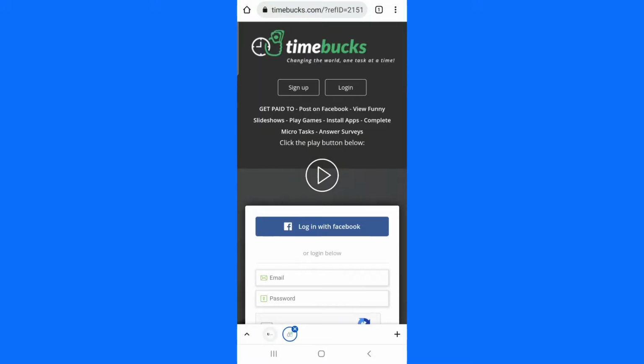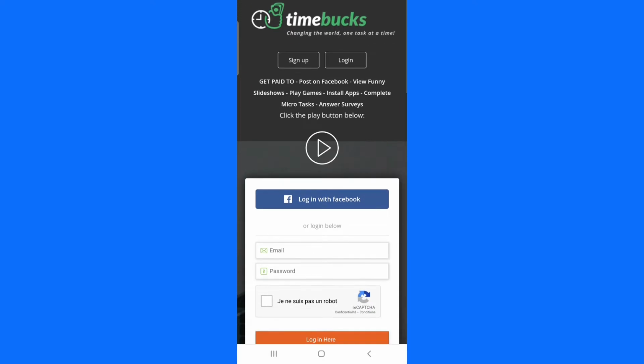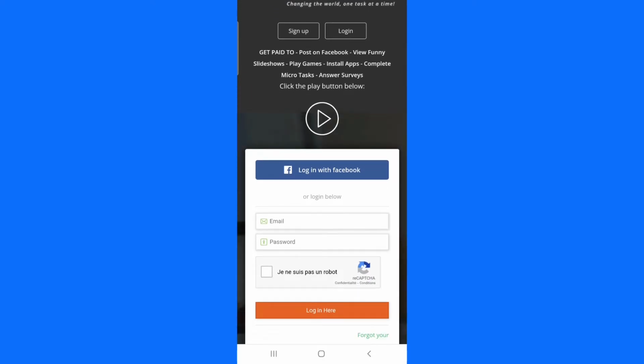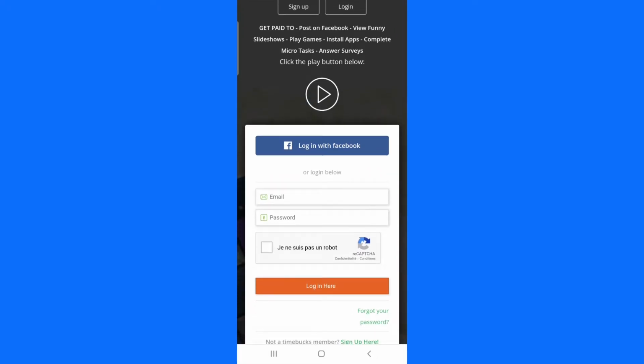You see it takes us to Timebox and you have to register. To register on Timebox is very simple. You can register with your Facebook account, or you can register directly with your Gmail account. I recommend you use your Gmail account and password, because that is how you will be able to receive the verification email, and you can go and click it and verify your account, so that you'll be able to log into your account anytime you want.